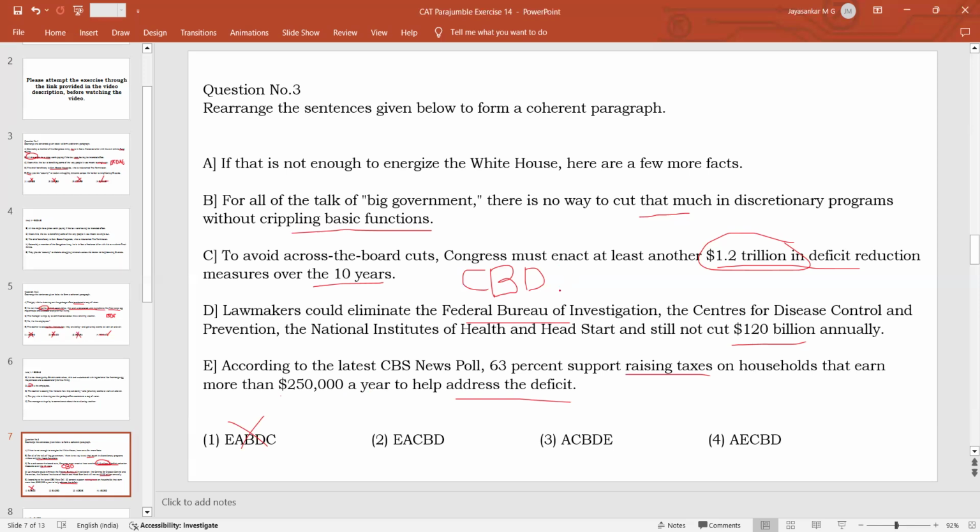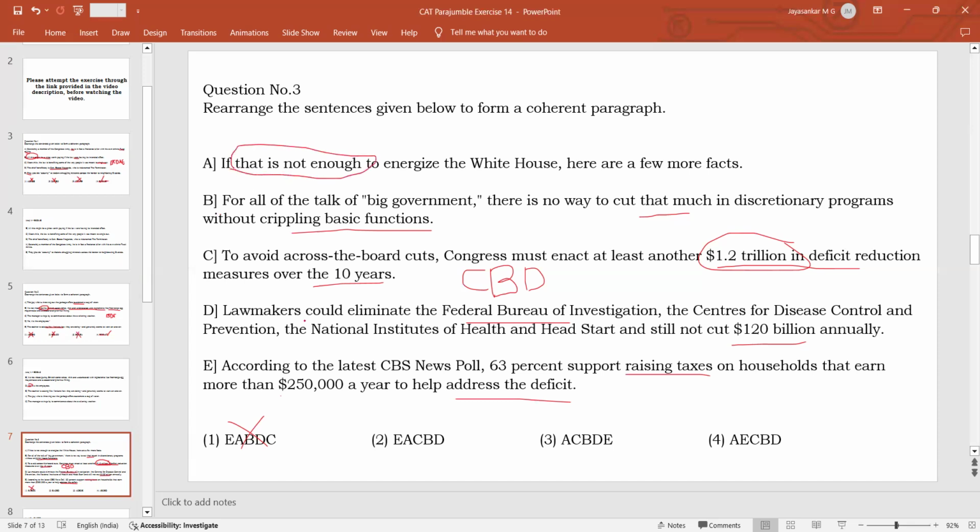You can put it as E like this here, but what will happen here? If that is not enough to energize the White House, here are a few more facts. So we are talking about a few more facts, meaning this might be that here. So that is not enough to energize that.